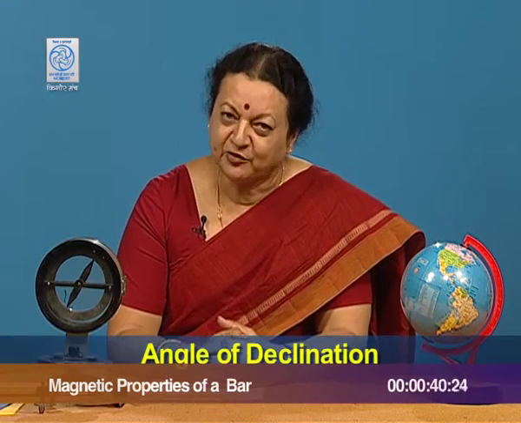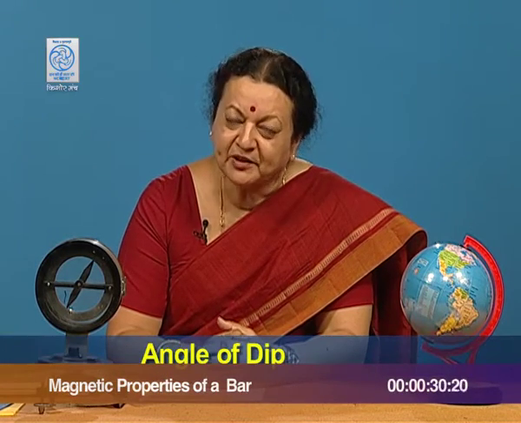So, today you have learnt the three elements of Earth's magnetic field: angle of declination, which was the angle between the magnetic meridian and the geographic meridian. Then you learnt about angle of dip, which was the angle made by a magnetic needle in the magnetic meridian with the horizontal.